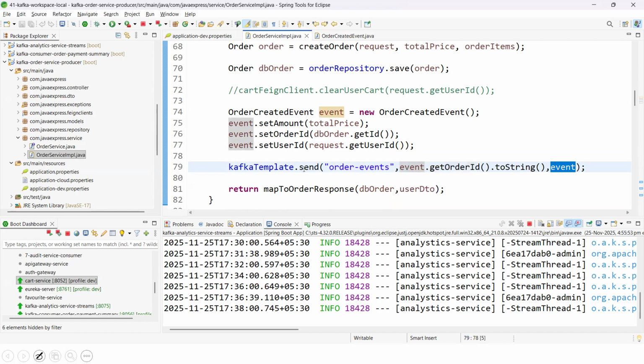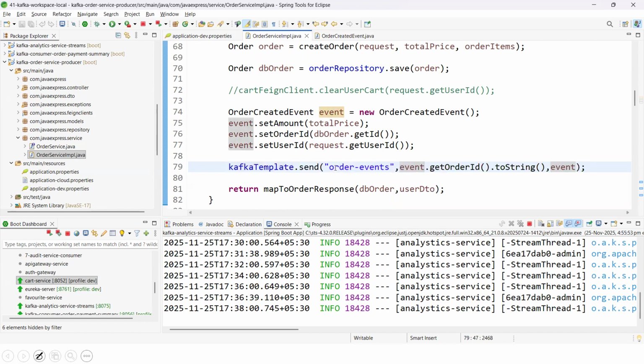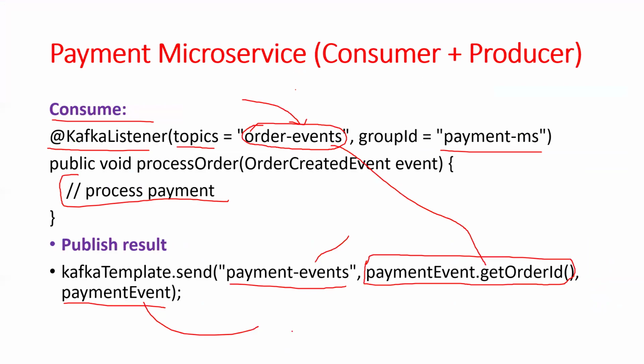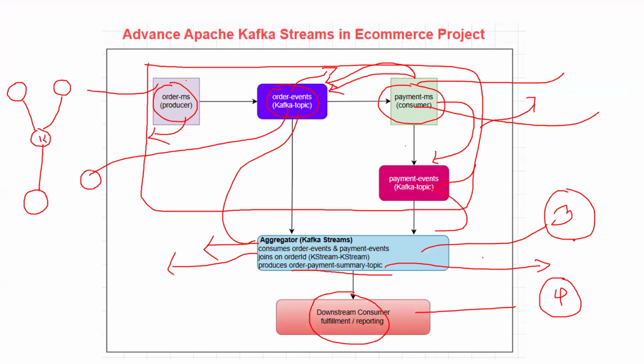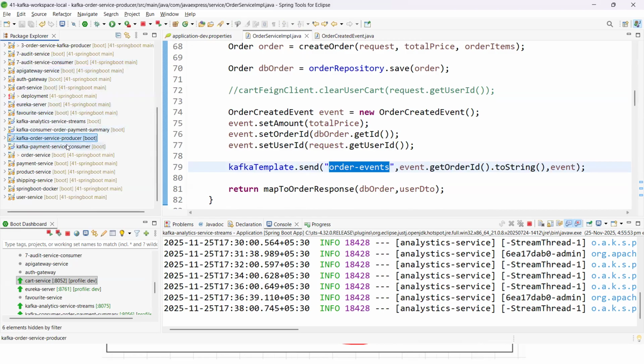When you publish, now when you place an order, that order will be stored into order-events. This is about which microservice? The order microservice. You are publishing data to order-events. This is the Kafka topic. Okay. Now next, go to the consumer microservice.